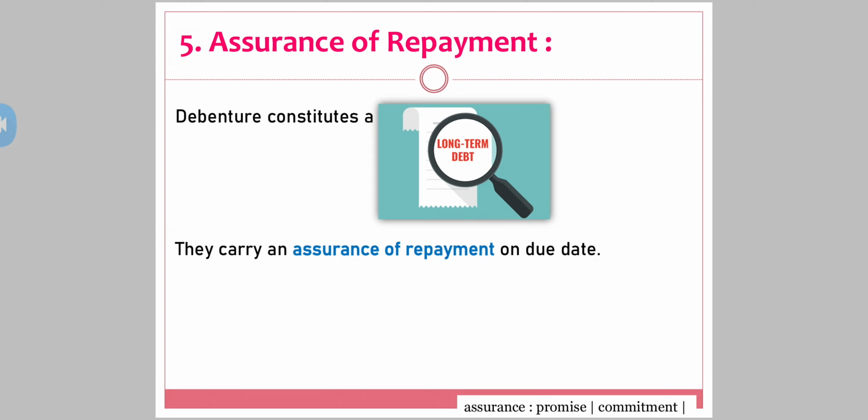There is always an assurance of repayment, there is always a trust. The company gives utmost trust to the debenture holder that no matter what, at the time of liquidation, or even if the company is not going to make any profit, the company is going to give interest to the debenture holder, and the company will give an assurance, a priority to the debenture holder at the time of repayment of the capital.